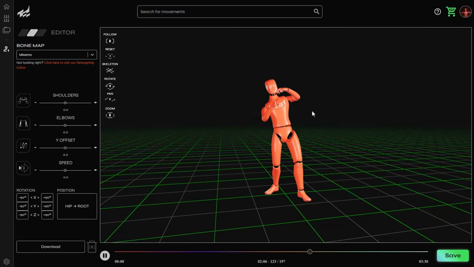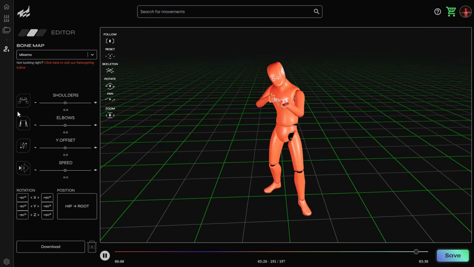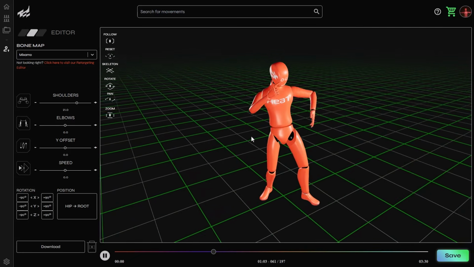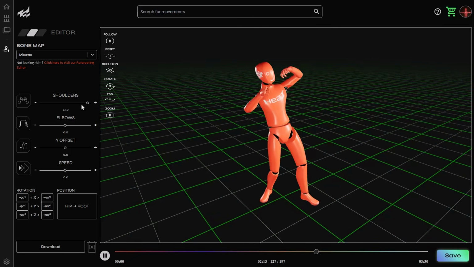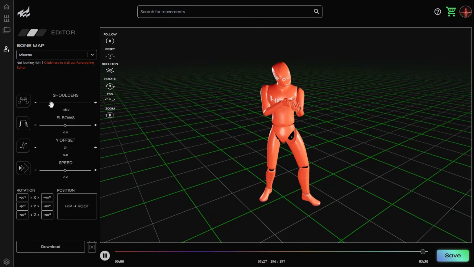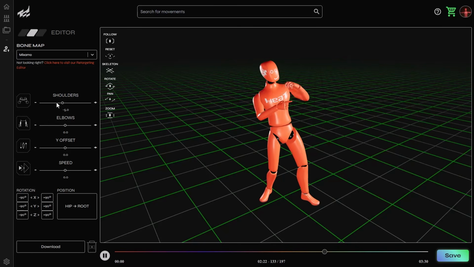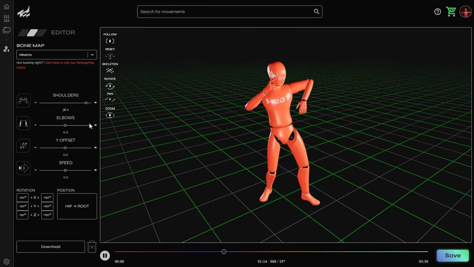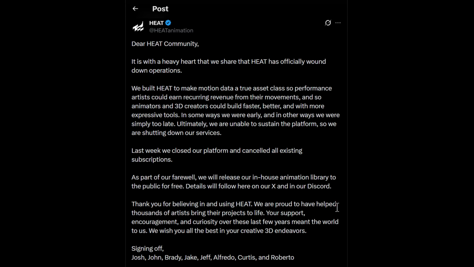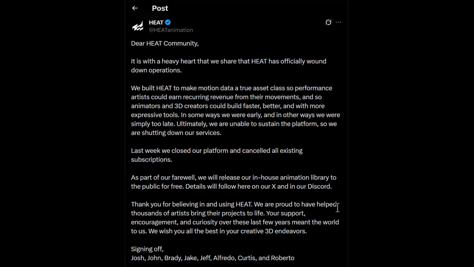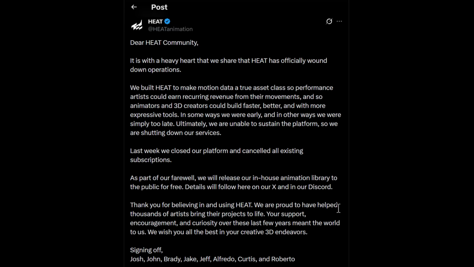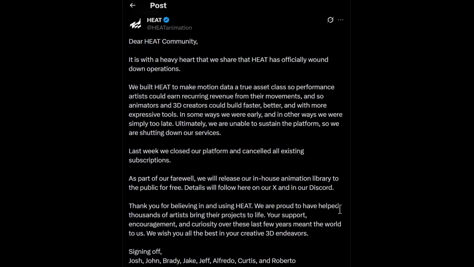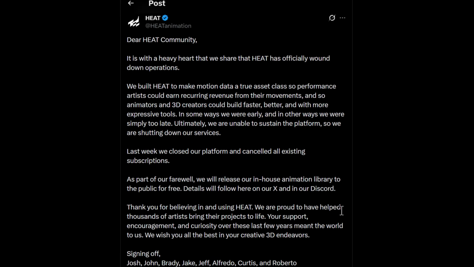They also had an editor which you can use to edit how your character performs various motions, and you can actually control specific bones and how they match up with the motion that you're trying to make. And again, all of these adjustments were totally independent of what tool or source that these animations were made from in the beginning. And with this winding down, the folks at Heat are thanking creators for believing in using Heat, as they're proud to have helped thousands of artists bring their projects to life.